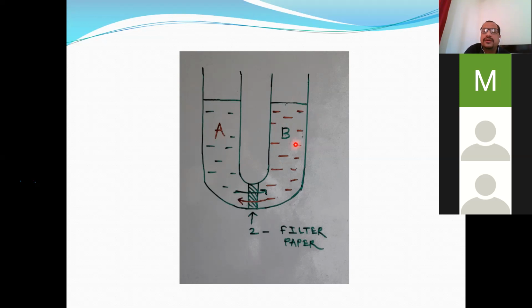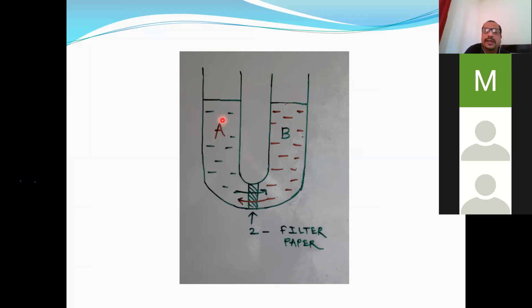The diffusion pressure of solution is always lower than the diffusion pressure of pure water, the solvent. And this difference in the diffusion pressure of solution and solvent at normal temperature and pressure is called diffusion pressure deficit, DPD, which develops here. It is also called water deficit, meaning there is a smaller amount of water. That is the reason why it absorbs water or solvent from this limb. So DPD develops here in this limb.